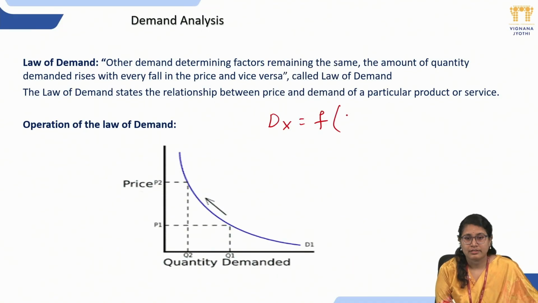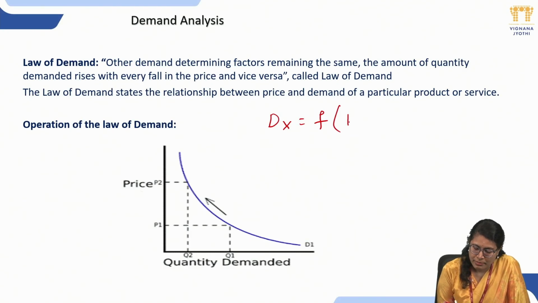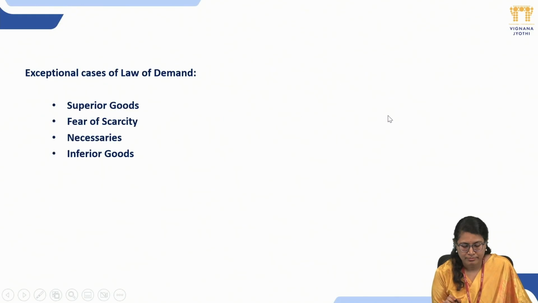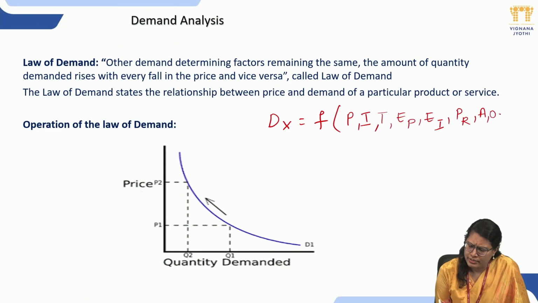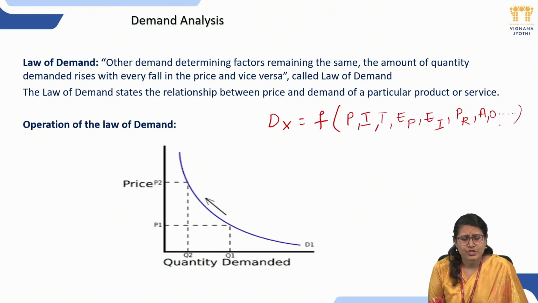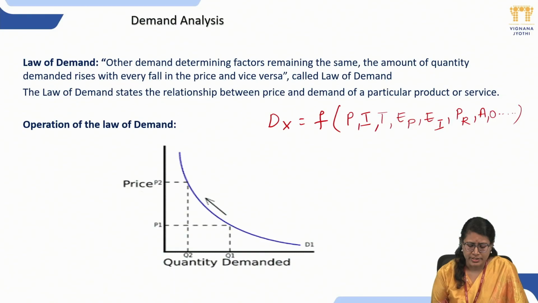In the previous video we have seen the driving forces. Again, I'm just giving you an overview of that: the price of the product, the income of the consumer, the tastes and preferences, future expectation of increase in price, future expectation of increase in income, the price of related goods, advertisement, and any other. You can include any other. All this constitutes the demand function, which we have discussed earlier. So this demand function is the relation between the quantity demanded and its influencing factors.